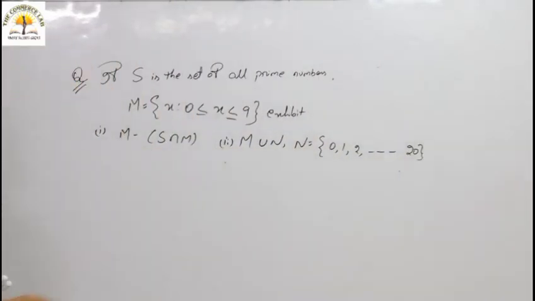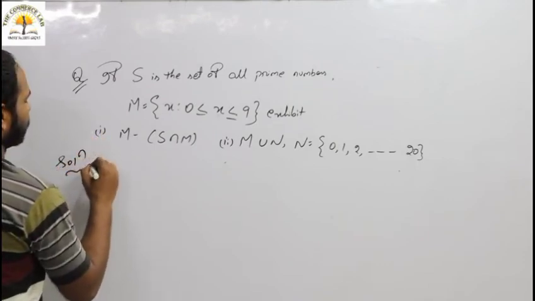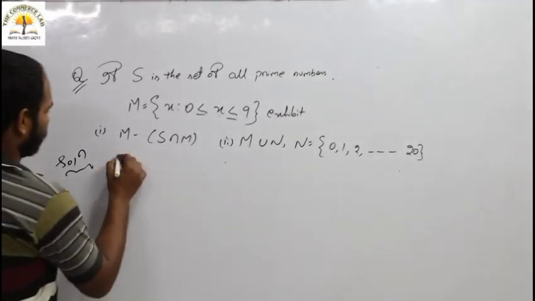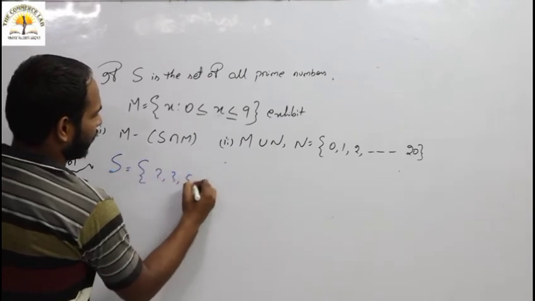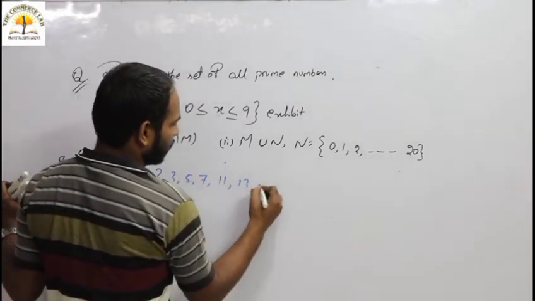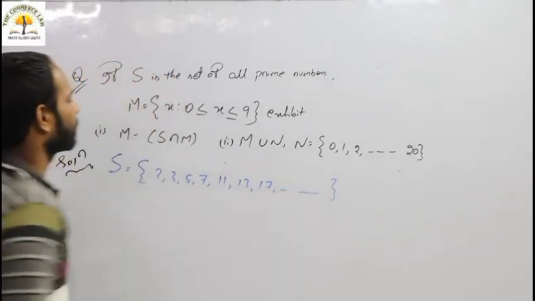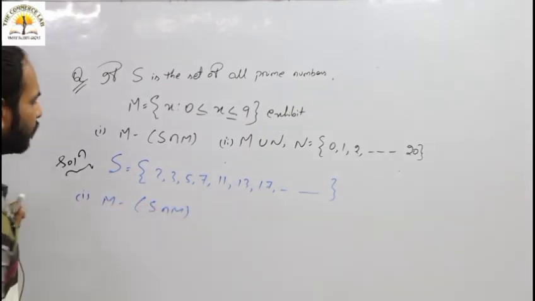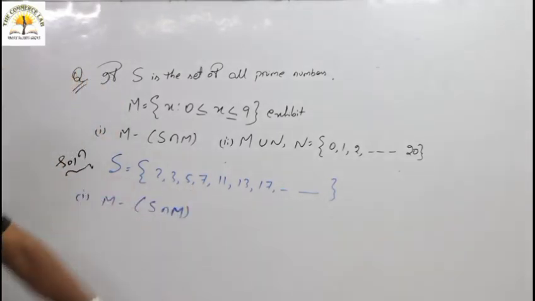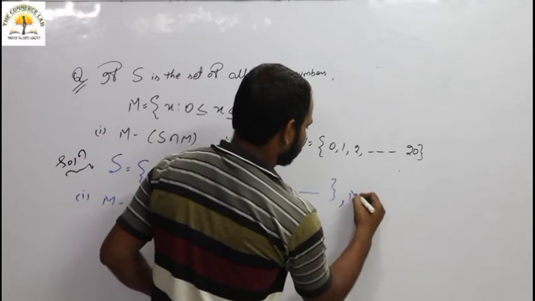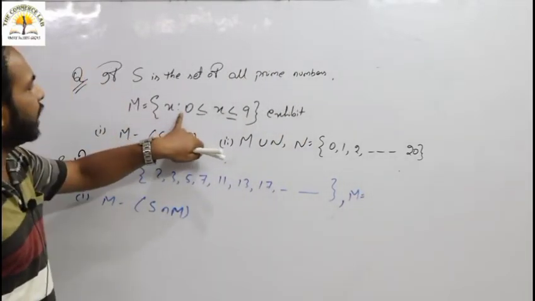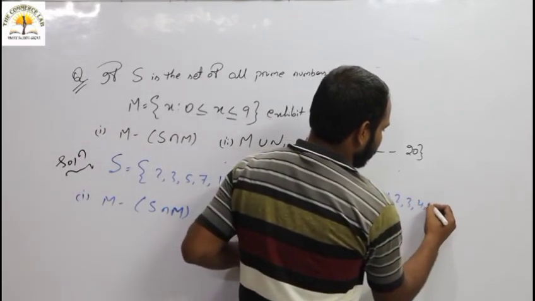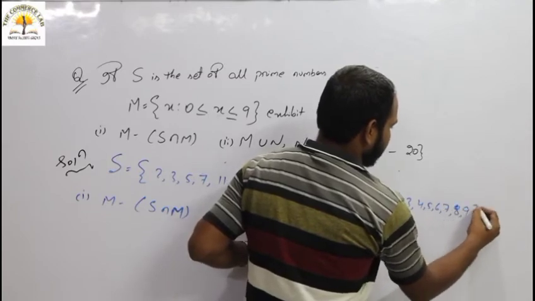So S is the set of all prime numbers, S equals 2, 3, 5, 7, 11, 13, 17 and so on. First we have to calculate M minus S intersection M. M equals x such that x lies between 0 to 9, that means M equals 0, 1, 2, 3, 4, 5, 6, 7, 8, 9.